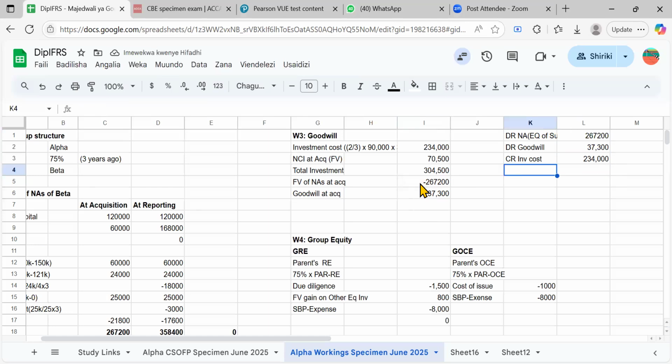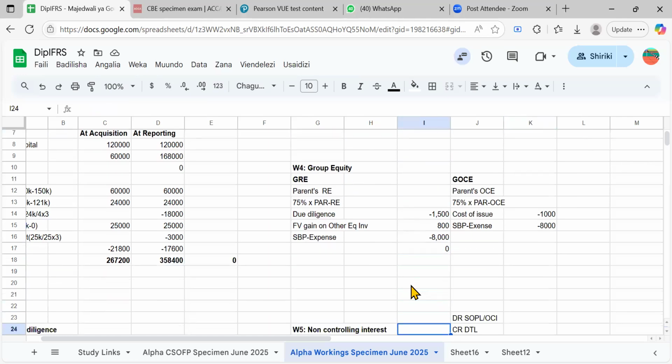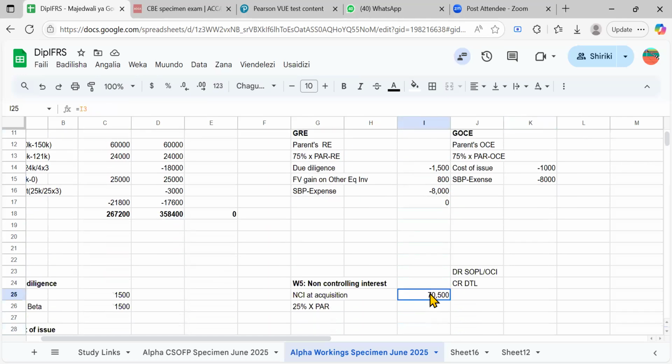And then lastly, you have to recognize non-controlling interest. By what figure now? We have the NCI at acquisition, 7,500. This is actually the meaning of this, but they don't speak about it. That's why when we are dealing with this, we are removing the investment until it becomes zero, and then recognizing goodwill and then NCI. Of course, it doesn't show directly in the books, but we had the working for NCI, and we put it here, 7,500.